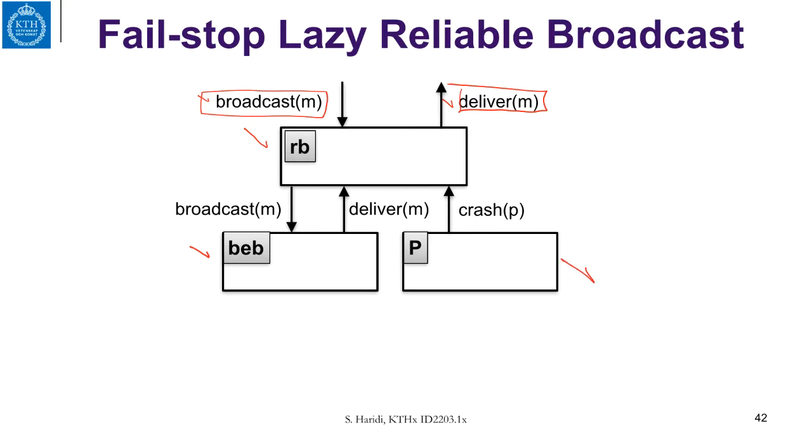They are connected so that the perfect failure detector component has an indication event that is taken as input by the broadcast component. And also the BEB component has an output, which is a delivery event which becomes an input to the reliable broadcast component. So we cover this.